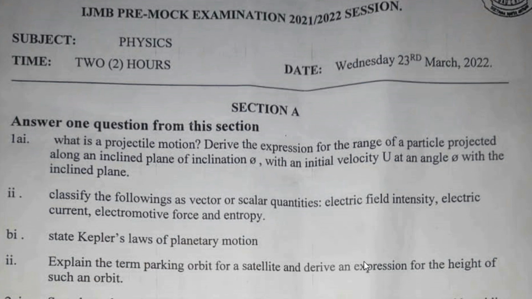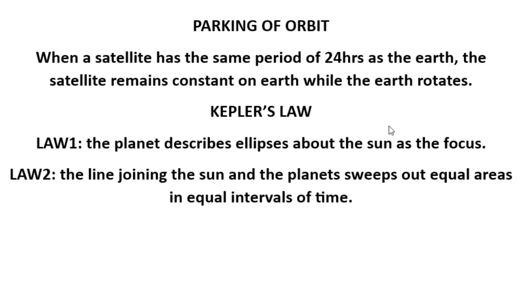Now, when a satellite has the same period of 24 hours as the Earth, the satellite remains constant over the Earth while the Earth rotates. Let me give you a view of this explanation. It's a brief explanation, and then we'll derive the expression for the height of such an orbit. So when you get such a question, you can simply write this down.